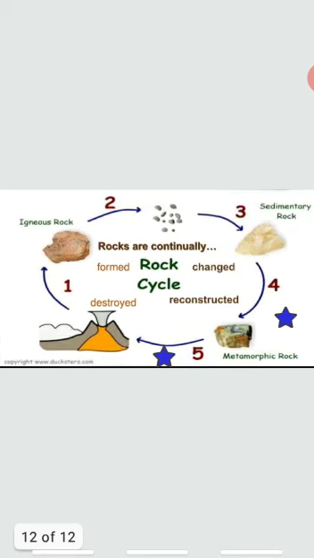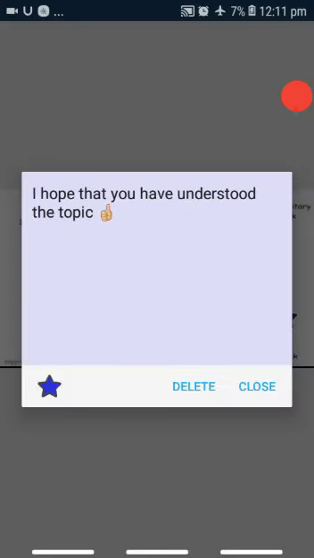Now we will study the rock cycle diagram. First of all, igneous rocks are formed, then sediments, then sedimentary rocks are formed, then metamorphic rocks are formed. This process is repeated again and again. So, rocks are never destroyed. I hope that you have better understood the topic.